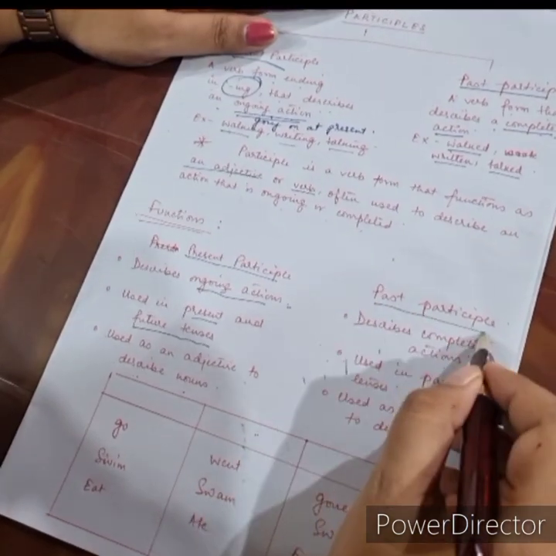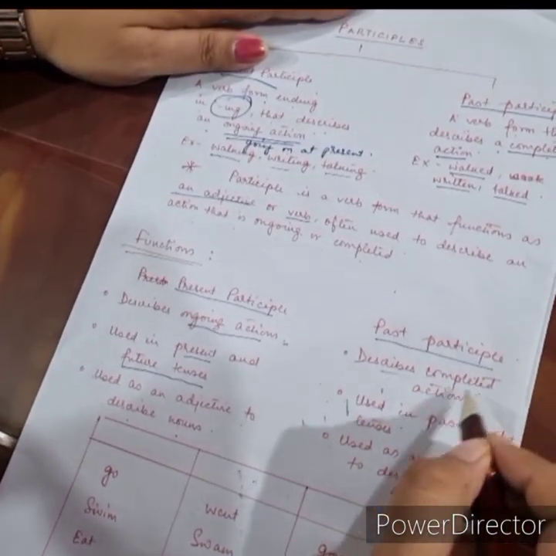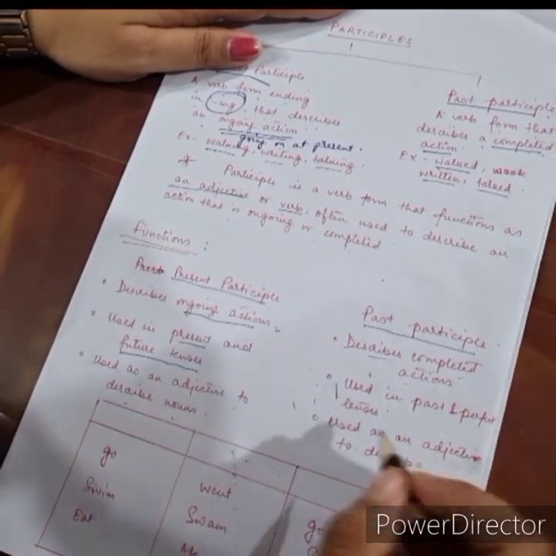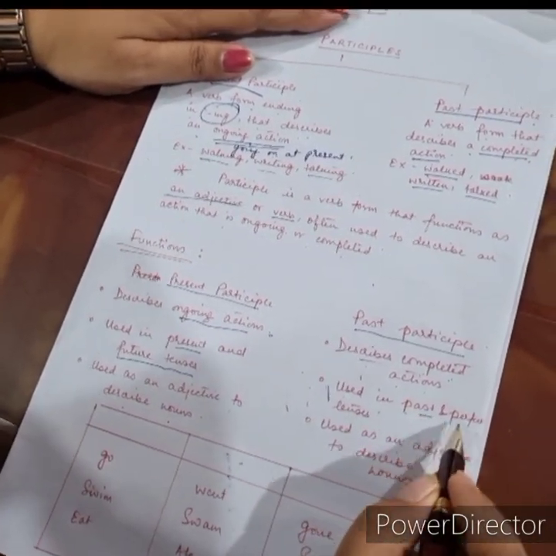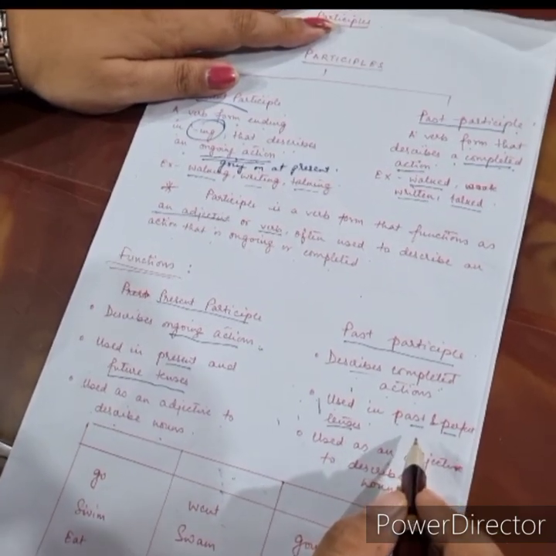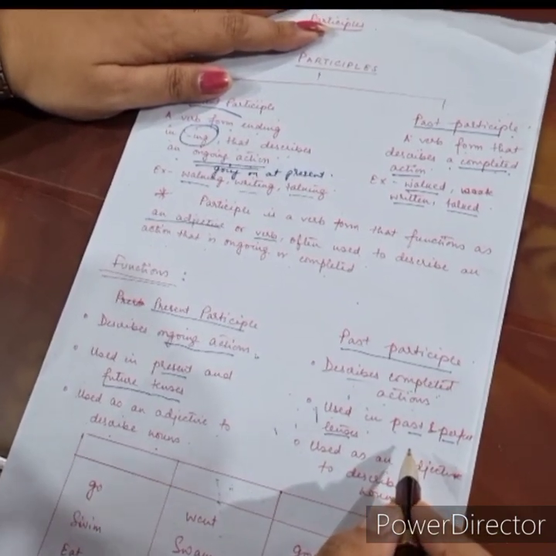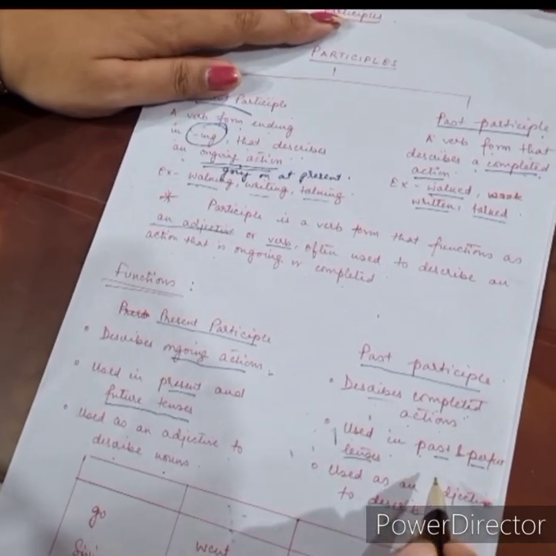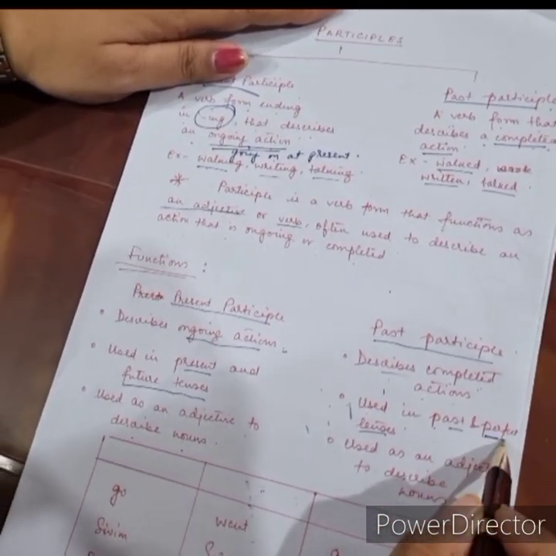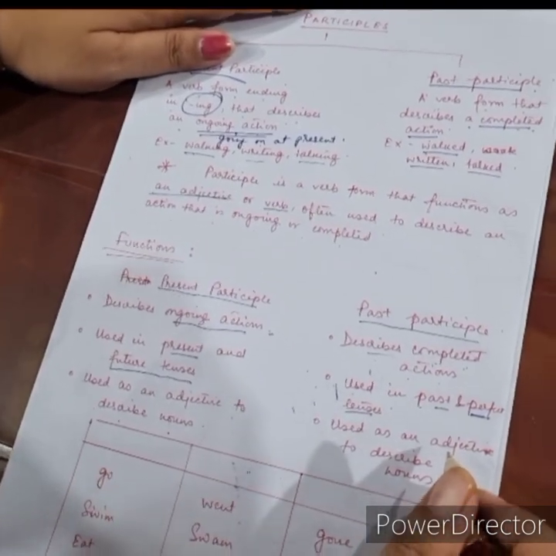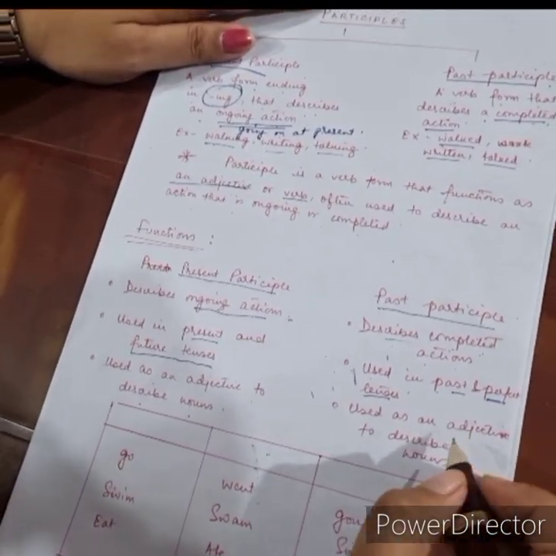Now, for past participles, it describes a completed action like walked, written or talked. It is also used in past and perfect tenses. Past tense, as in he has never walked in my shoes, so he does not know what it feels like. And for perfect tense, I have just finished my homework or I have just written the paper.